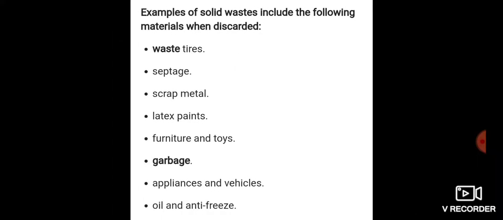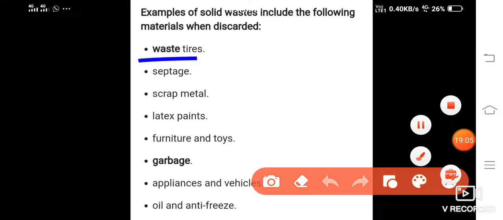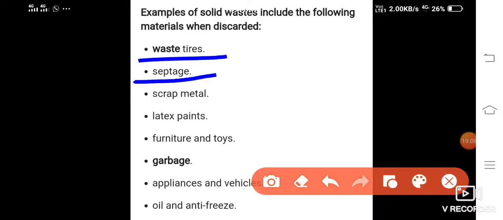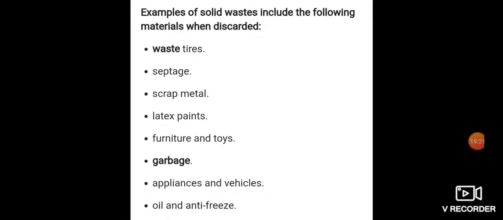Now see the materials which are discarded, so let us see the solid waste in which type of materials are discarded. See the waste tires, then septage, that is from the domestic water, garbage water, from toilets, washrooms, the water used for utensils, all that. Then it includes soap and solid waste and all.